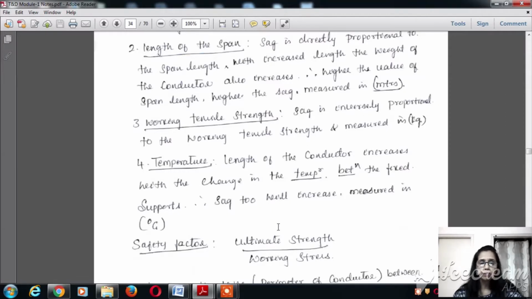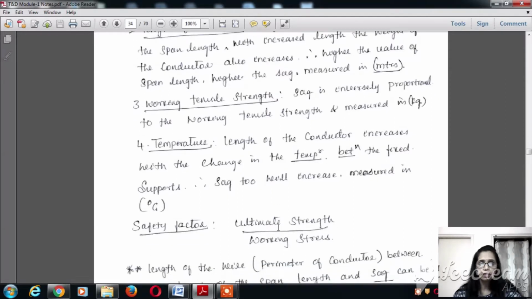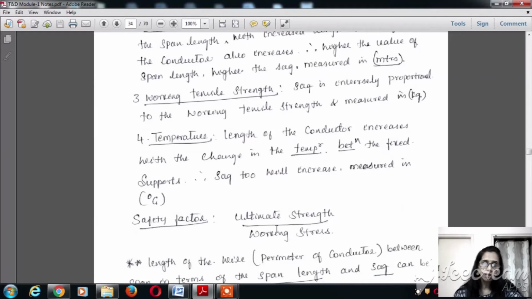The length of the conductor increases with the change in the temperature between the fixed supports. Once the temperature increases, the ductile material will expand, so the sag too will increase. Temperature is measured in degree centigrade.